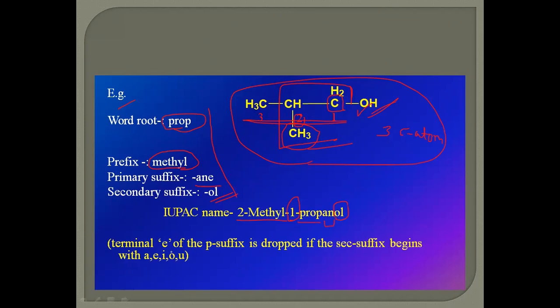Here, the terminal E of the primary suffix is dropped if the secondary suffix begins with a vowel: A, E, I, O, U. If these are present, then the terminal E of the primary suffix is dropped during writing of the name. So the name for this example is 2-methyl 1-propanol.